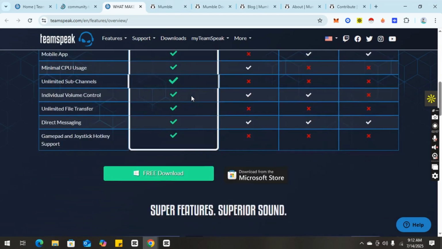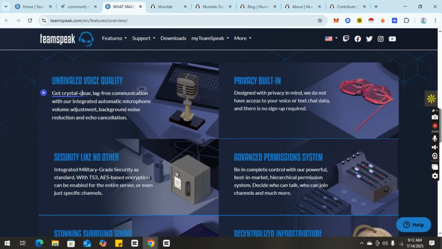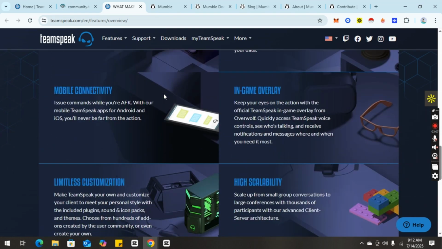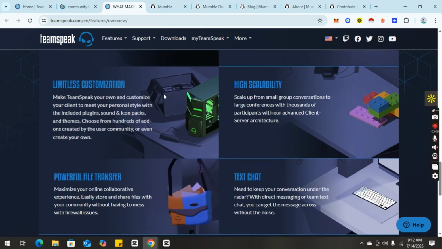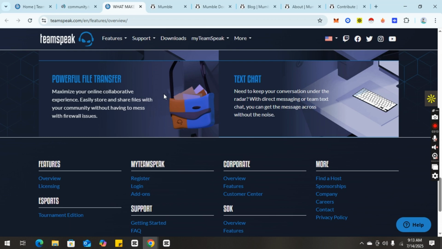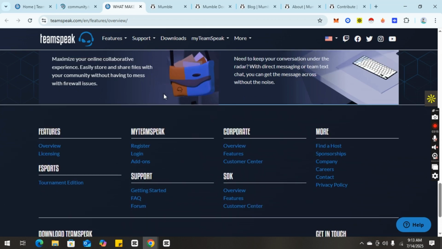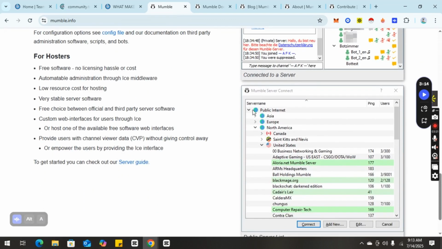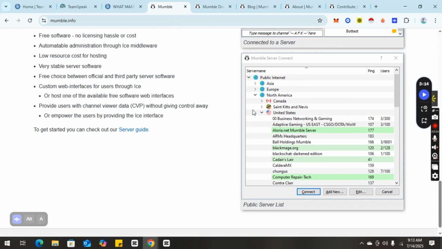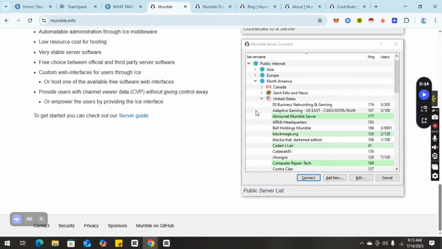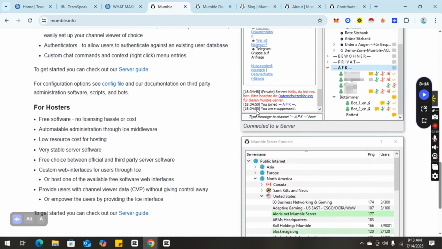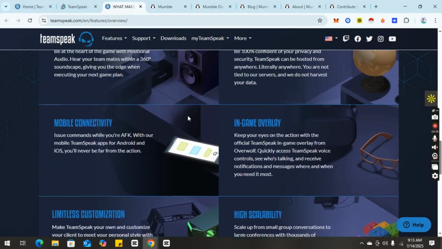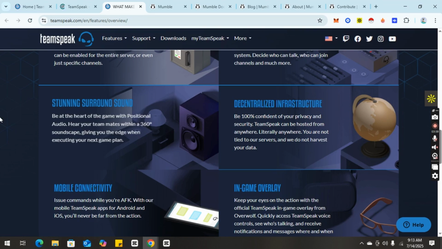Server admins can define user roles, channel groups, access hierarchies, and even create temporary rooms on the fly, which Mumble lacks in depth. Now, when it comes to customization, Mumble allows open source enthusiasts to fork, skin, or recompile their own versions, offering total freedom at the cost of higher setup time.